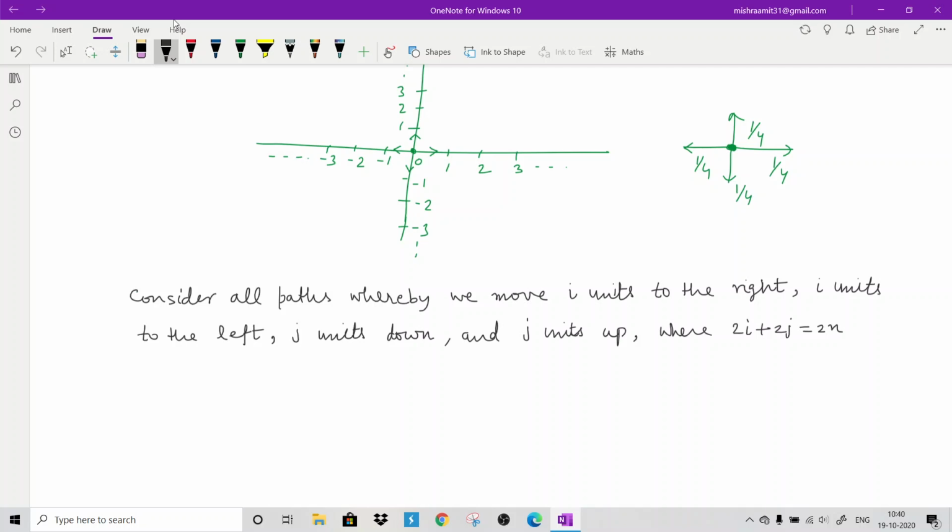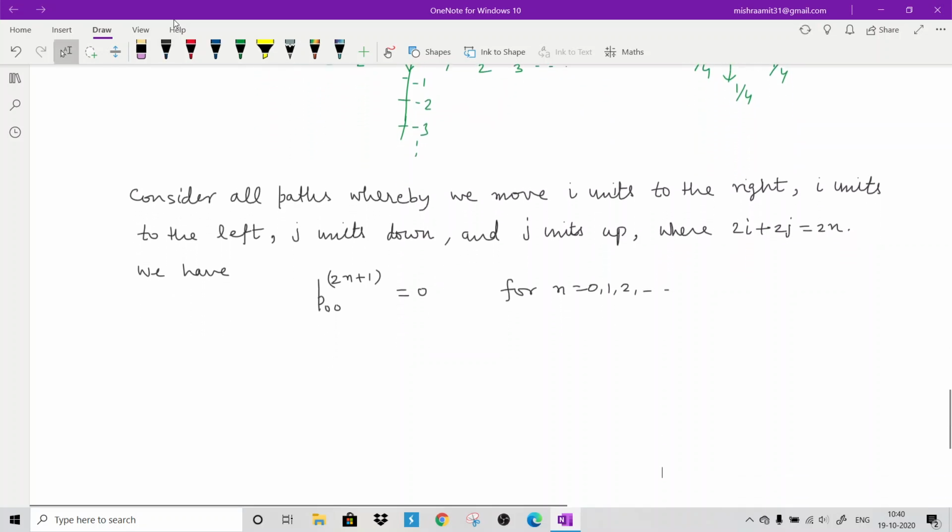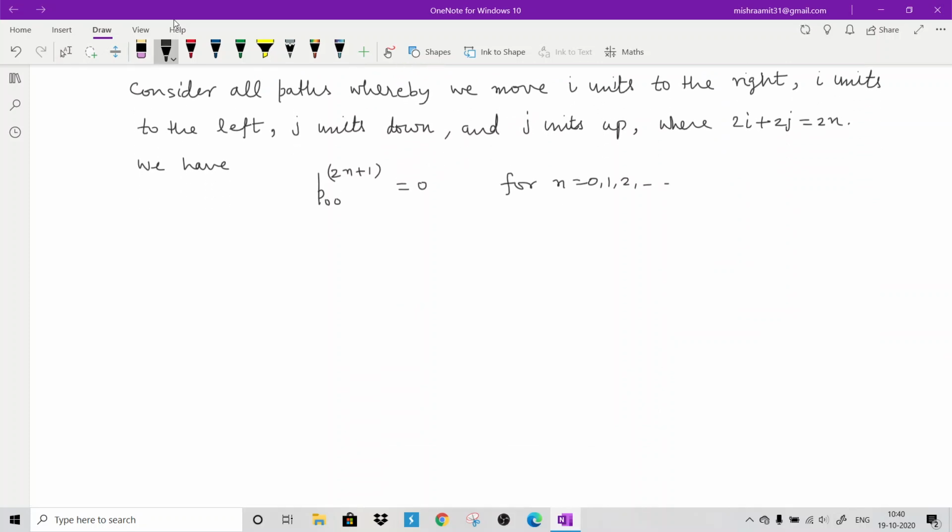So these units will be even, and in an odd number of steps you cannot come back. So again we have P00 in an odd number of steps is 0 for any n. That is not possible. And what is P00 in 2n steps? That means in an even number of steps.